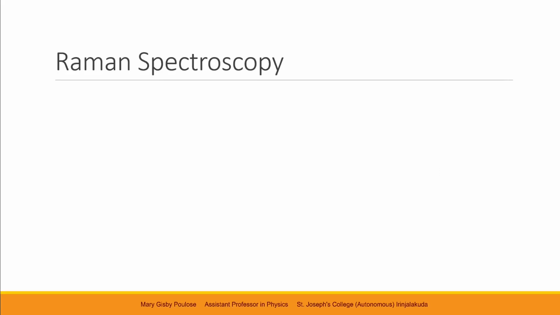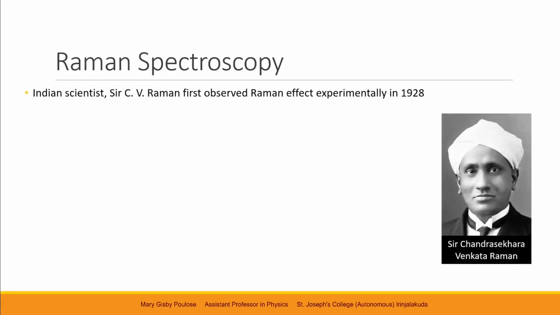Now, about Raman spectroscopy. It was the Indian scientist Sir C.V. Raman, Sir Chandrasekhara Venkata Raman, who first observed the Raman effect experimentally in 1928. It was discussed theoretically earlier, but the first experimental observations were done by Sir C.V. Raman. And for that, he won the Nobel Prize in Physics in 1930.